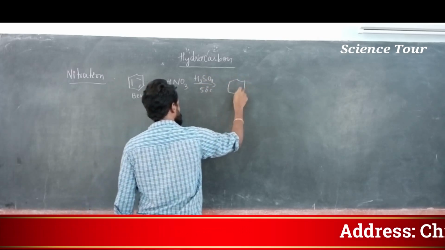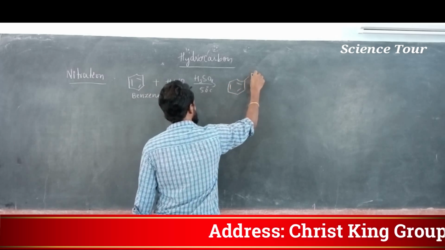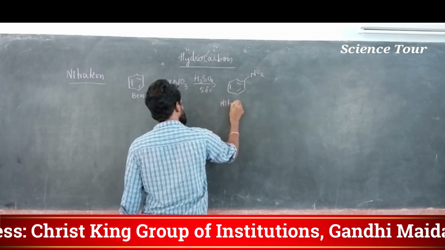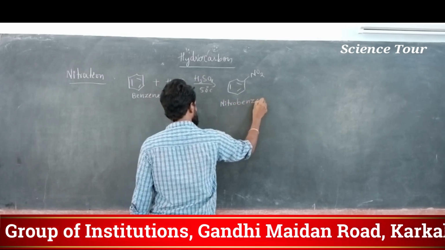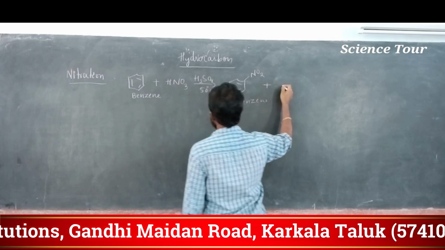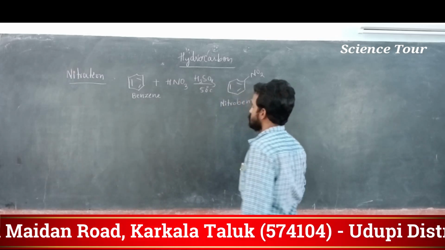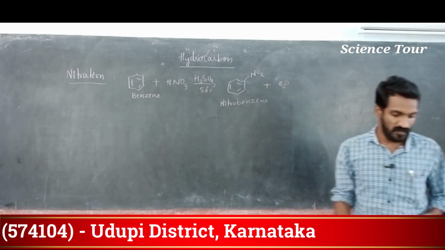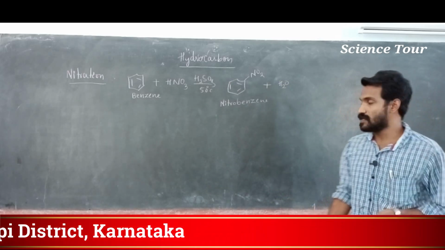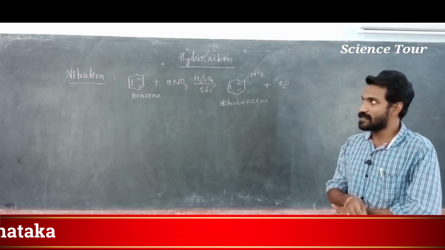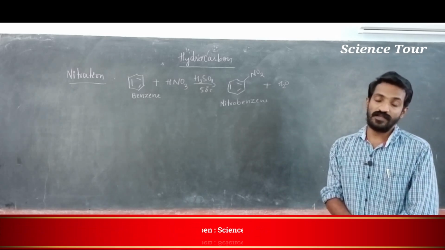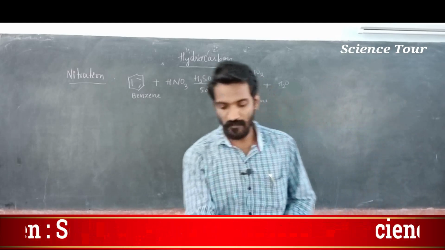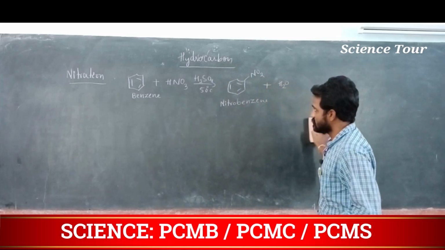It gives, my dear students, nitrobenzene plus H2O. This is actually the general reaction scheme. If they ask, write the mechanism for the nitration process. Step 1.